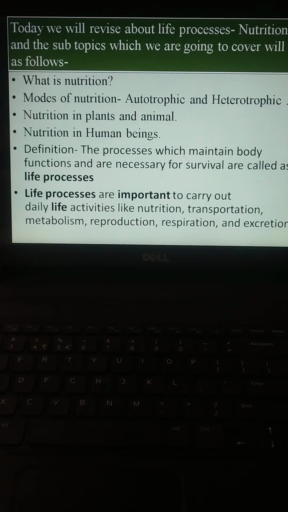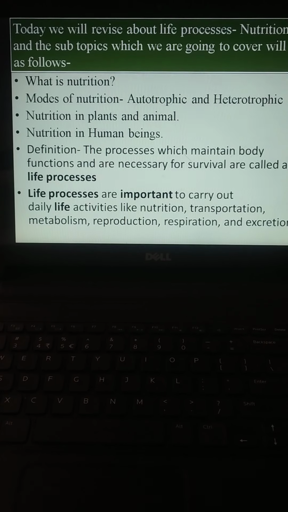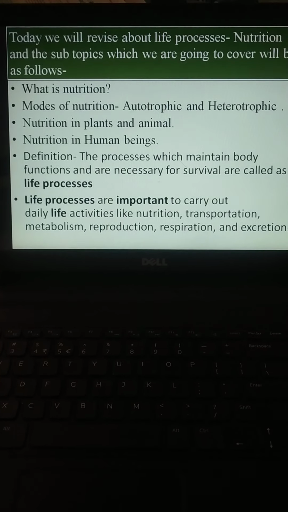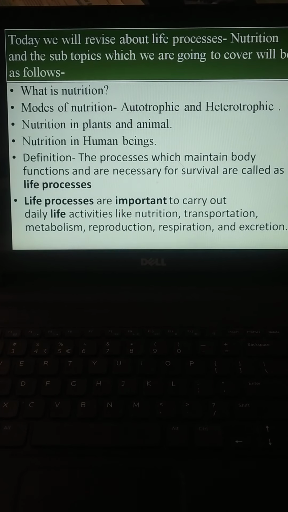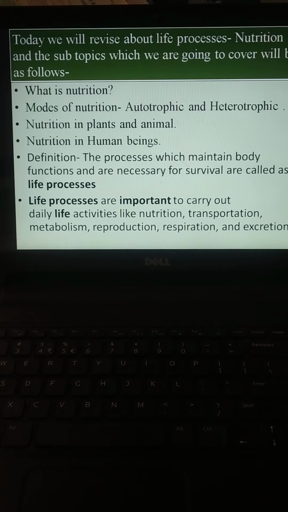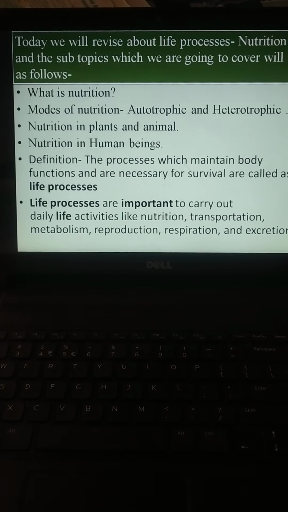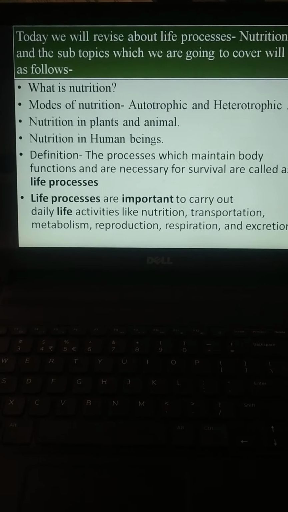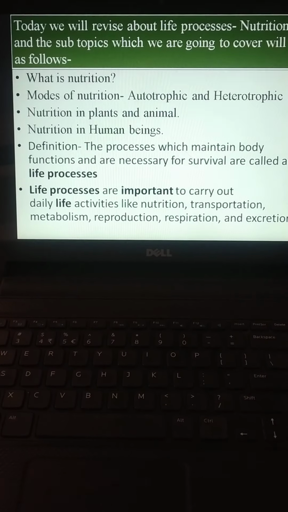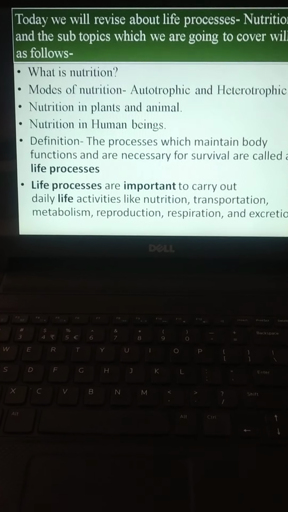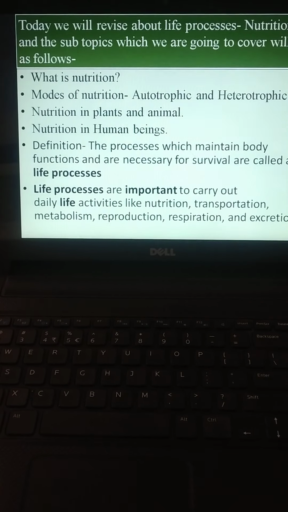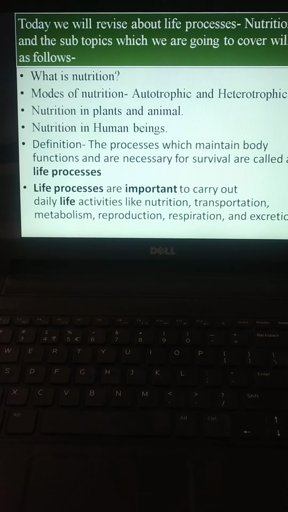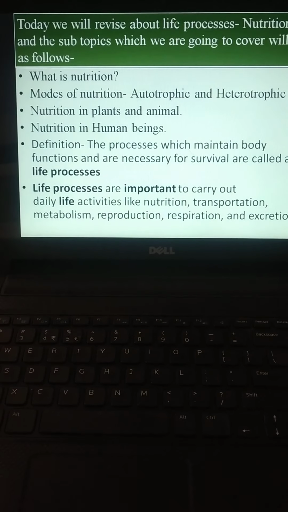We will revise about life processes, nutrition and the subtopics. Now, what we are going to cover is as follows. First, what is nutrition? Then modes of nutrition. In that we will study autotrophic and heterotrophic modes of nutrition. Then nutrition in plants and animals. Nutrition in human beings. All these points we have to cover in this first introductory part.